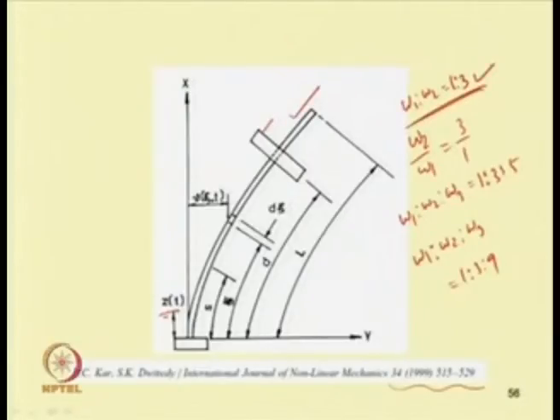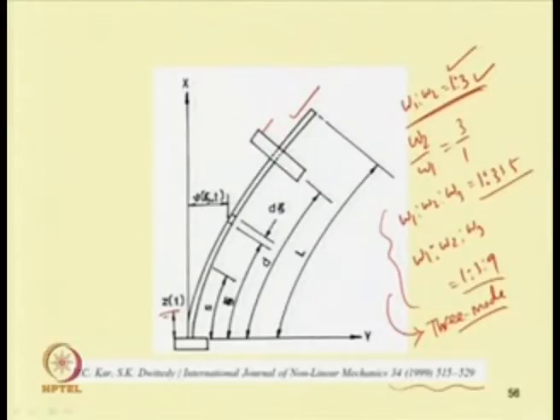This will be a 2 mode interaction. And if the ratio omega 1 is to omega 2 is to omega 3 equals 1:3:5 or 1:3:9, then in these two cases one can obtain internal resonance of third mode. So, one can obtain internal resonance with 3 mode interaction in this case, and 2 mode interaction in the other case.